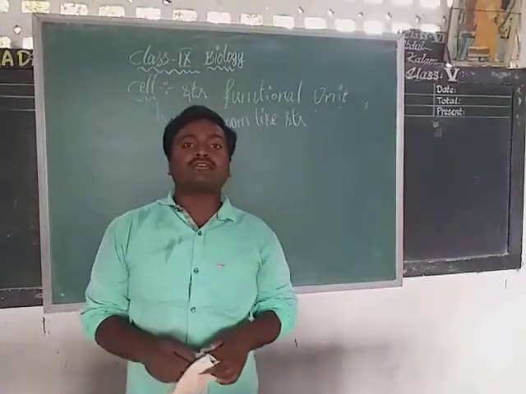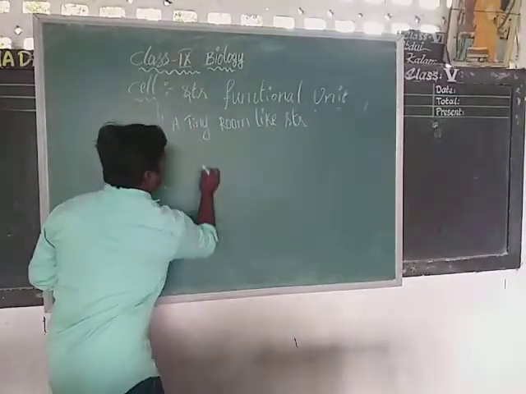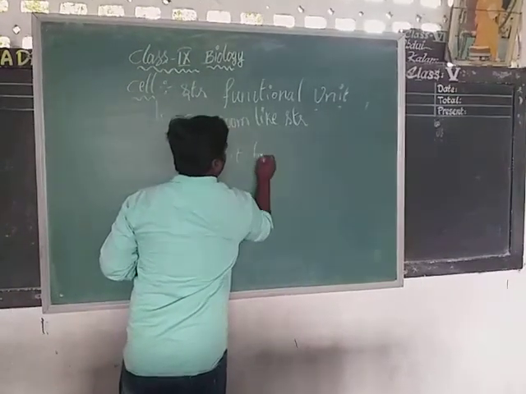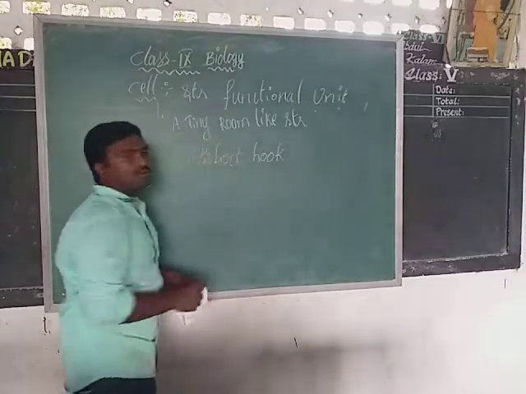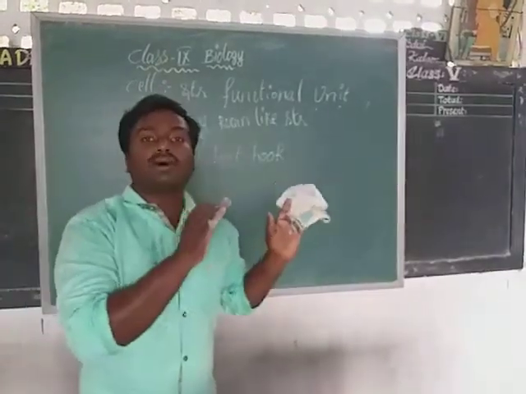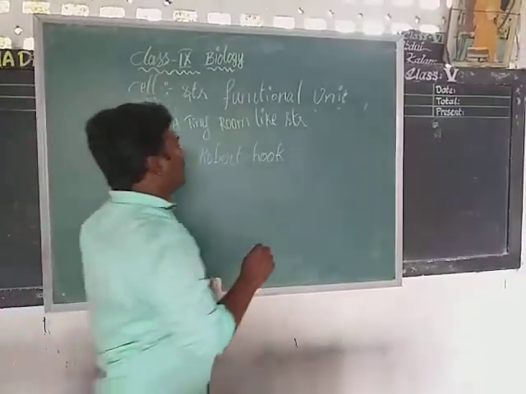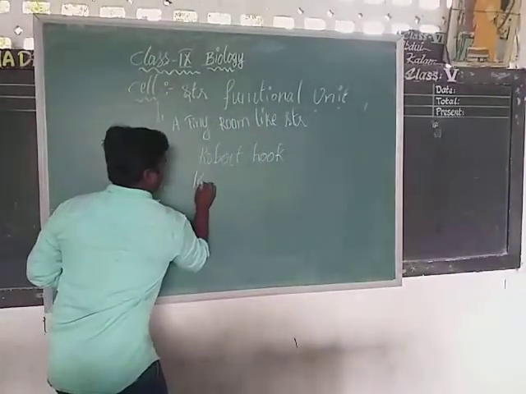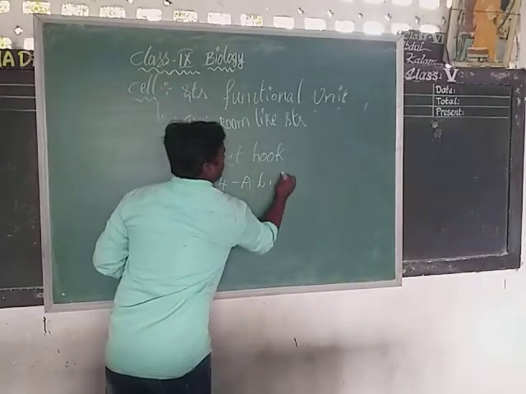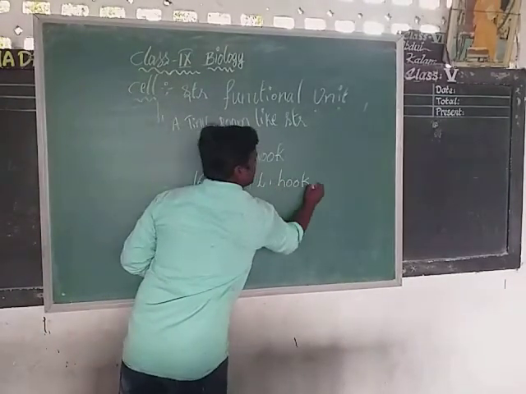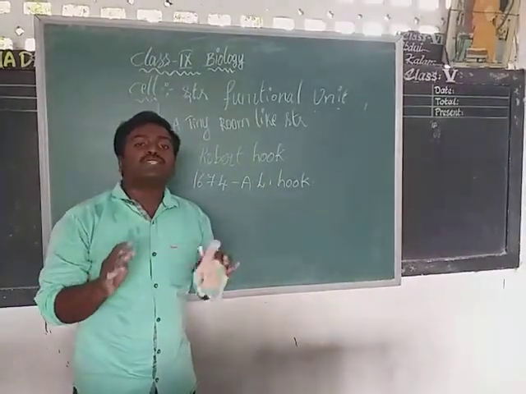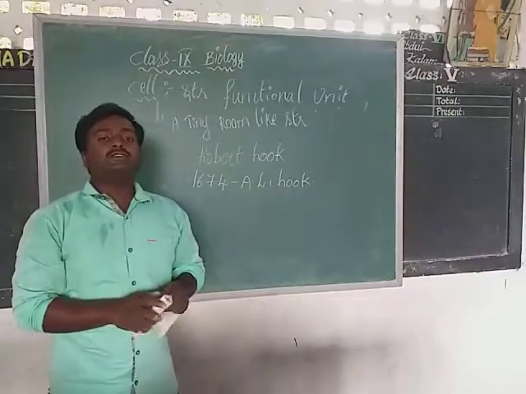Who discovered the cell for the first time? Robert Hooke discovered the cell for the first time. Okay. Before Robert Hooke, in the year 1674, Antony van Leeuwenhoek was the scientist who observed living bodies under the microscope.